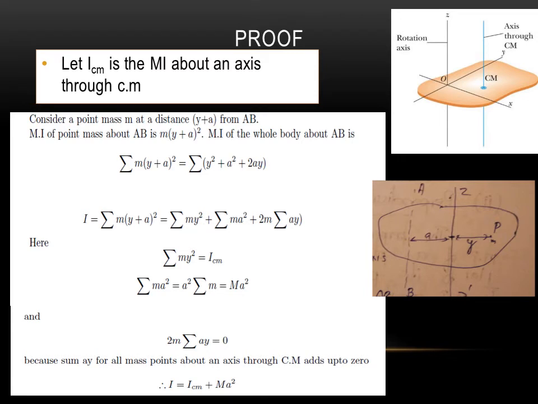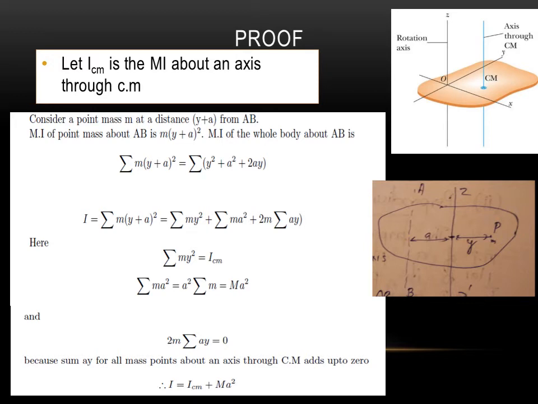So summing over the body, the moment of inertia of the point mass m about AB is m into y plus a whole square. This will be m into a square plus y square plus 2ay, expanding into m a square, m y square and 2 m a y. The first expression, summation over m y square, is nothing but the moment of inertia about the center of mass axis, because y is the distance of the point mass from the center of mass axis. And the second expression, summation over m a square, will be written as a square into summation over m, because a is a constant distance from the z dash axis to the AB axis.